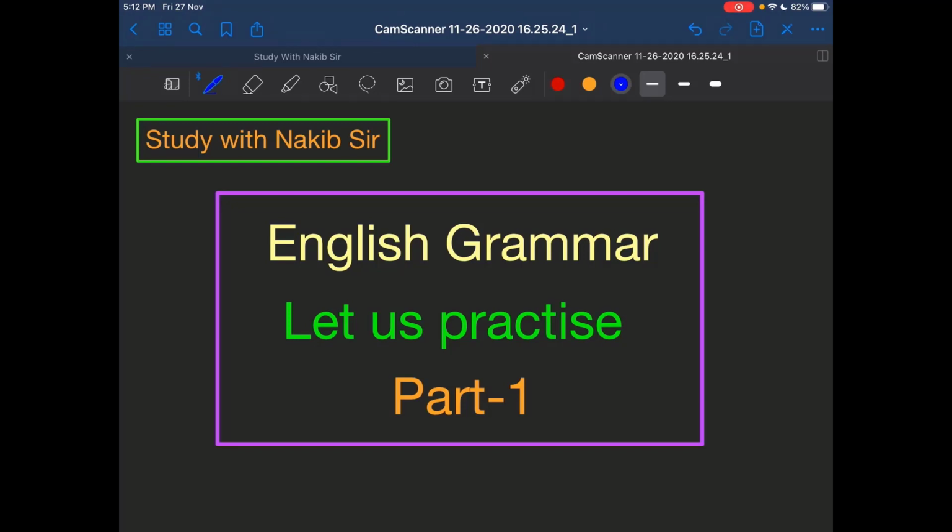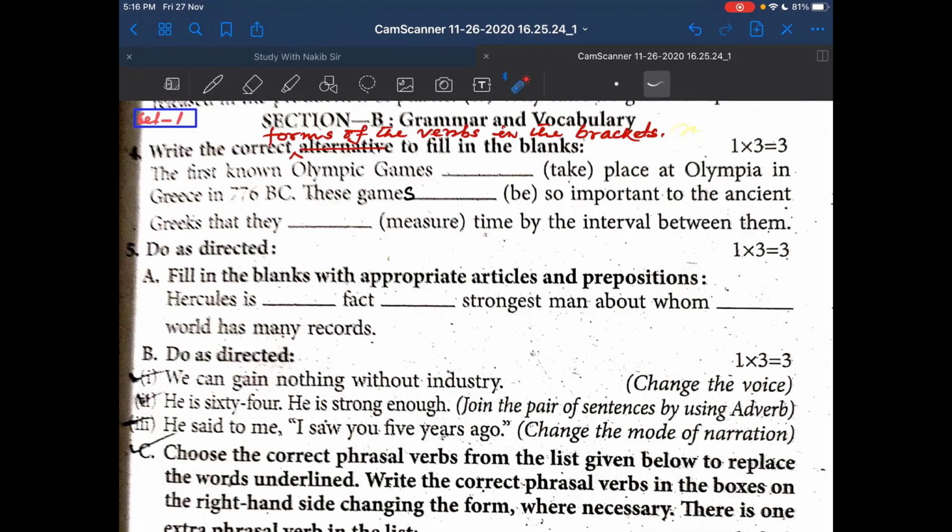Okay. So our day's topic is English grammar. Let us practice. Part 1. Now see the question. Set 1. Write the correct forms of the verbs in the bracket. Now read the passage. The first known Olympic Games, blank, take place at Olympia in Greece in 776 BC.